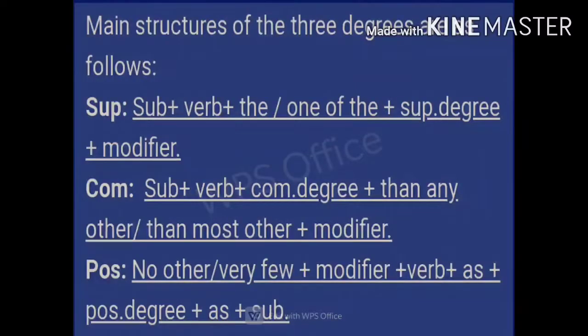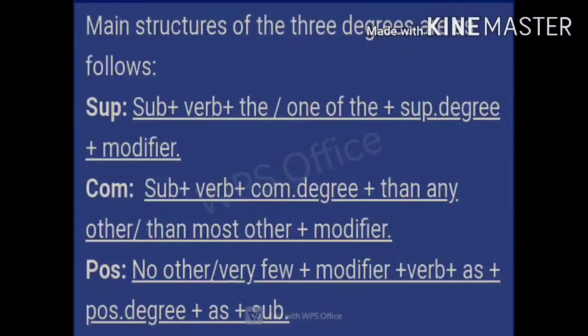Now see the main structure of these degrees. This structure is used when we change one degree into another degree without changing the meaning. The formation of the sentence of superlative degree is subject plus verb plus "the" or "one of the" plus superlative degree plus modifier. For comparative degree: subject plus verb plus comparative degree plus "than any other" or "than most other" plus modifier.